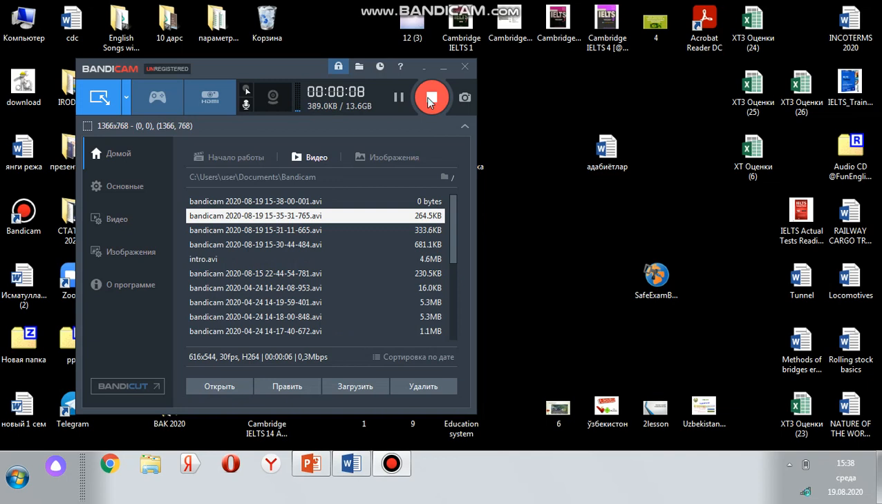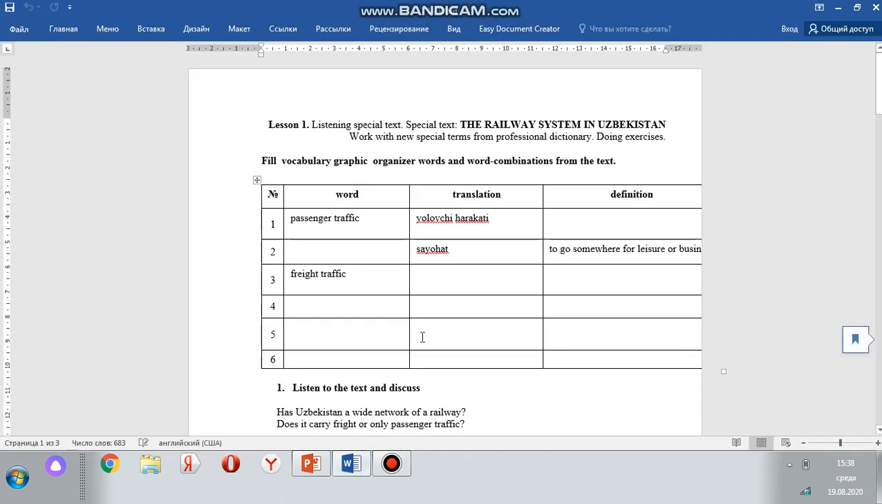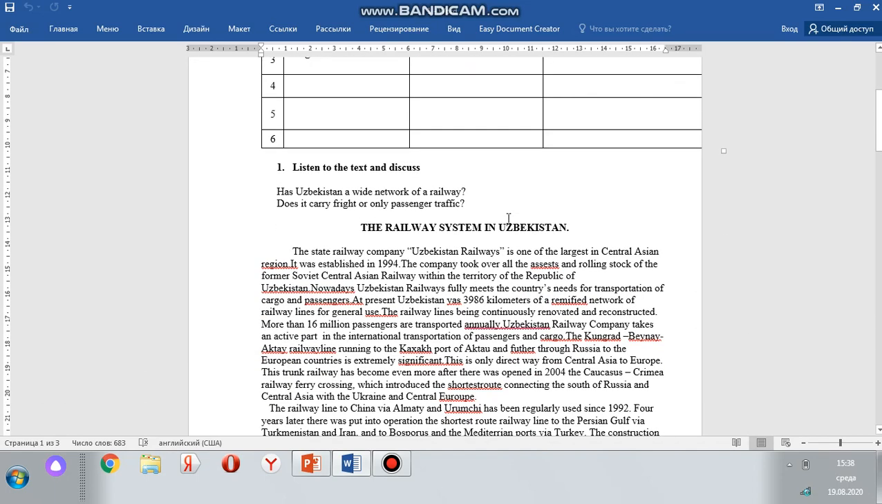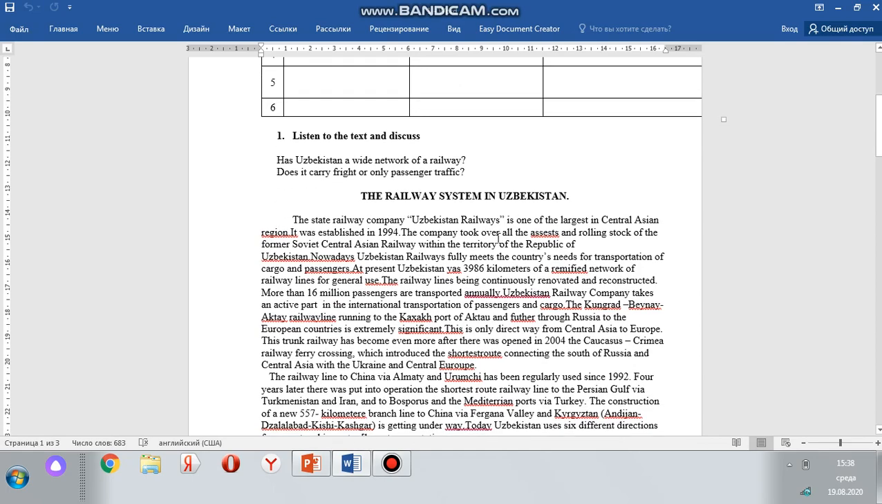Today our topic is the railway system in Uzbekistan. So we will listen to a special text, work with new special terms from the professional dictionary, and do some exercises. First of all, I want you to skim the text, the railway system in Uzbekistan.